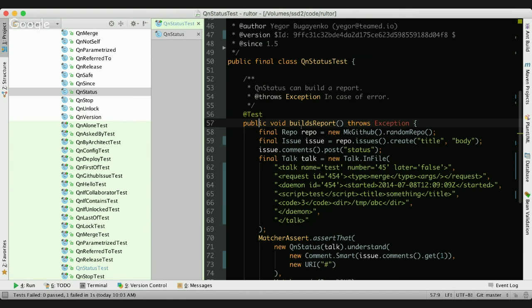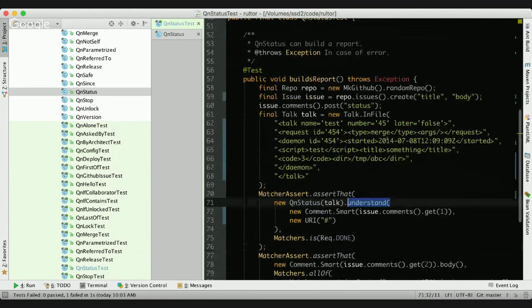So this is how it looks. This is the call to the method understand. And here I'm sending a comment to it. Where am I getting this comment? I'm using this issue object, getting all comments, and getting comment number 1. So it looks like I'm working with the production instance of GitHub, because this is a real issue. Well, it looks like an issue. Then I'm getting all comments, taking the first one, wrapping it in this decorator, and sending it to the understand method.